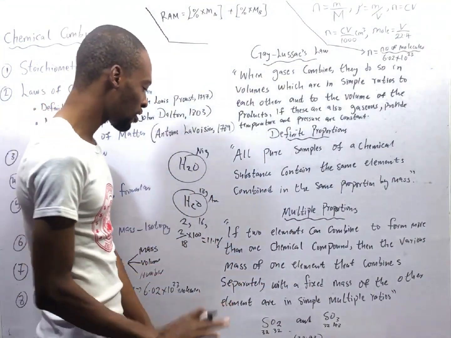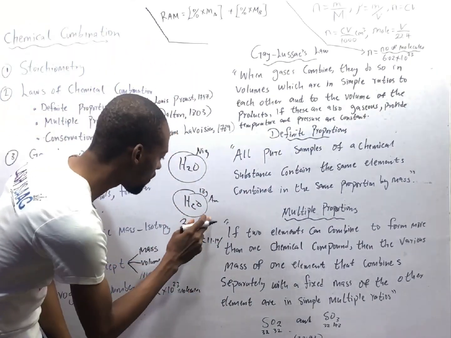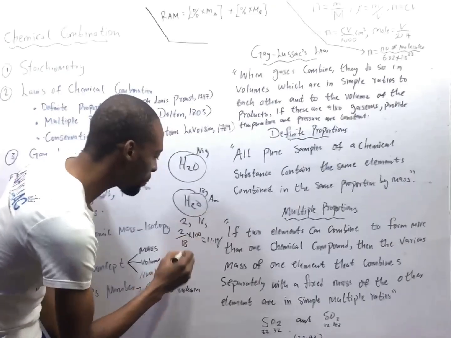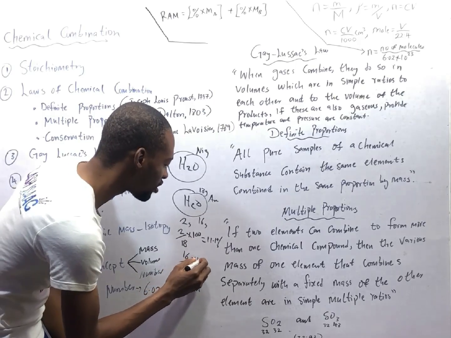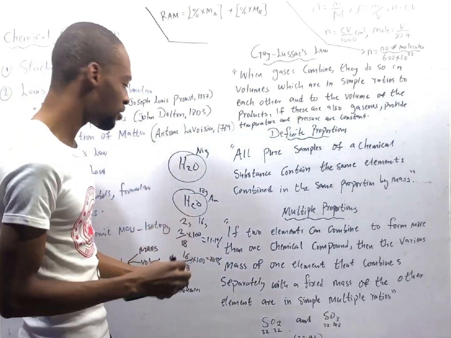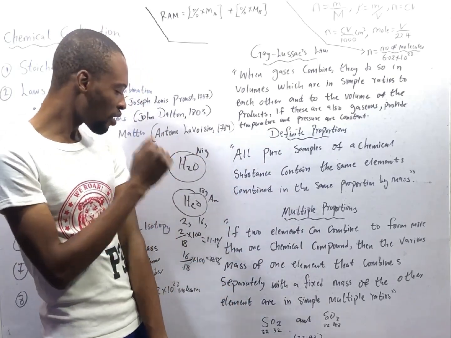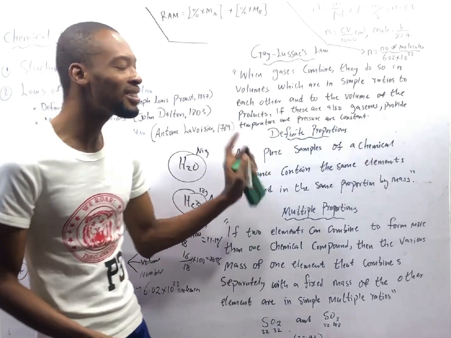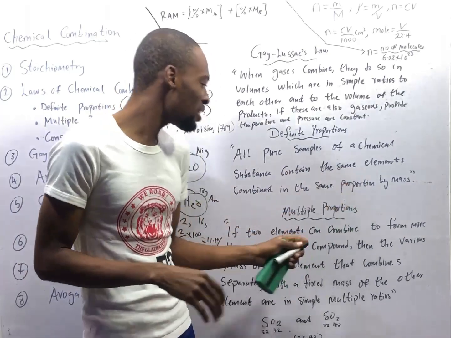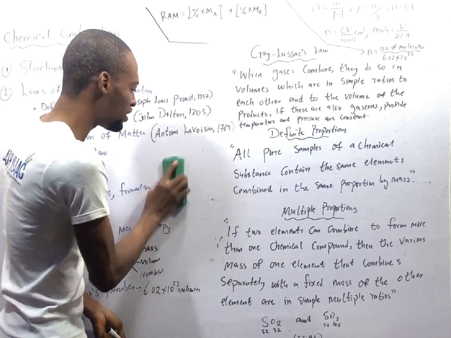Now how about oxygen? Oxygen will simply be 100% minus 11.1%, or the mass of oxygen, 16 grams, over the total mass of water, 18, times 100. This should give you 88.9%. So anywhere you go in this world, the percentage by mass of hydrogen in water is 11.1%, of oxygen is 88.9%. So long as the substance is pure, anywhere you go, the substance will contain the same elements combined in the same proportion by mass. That is the law of definite proportion.